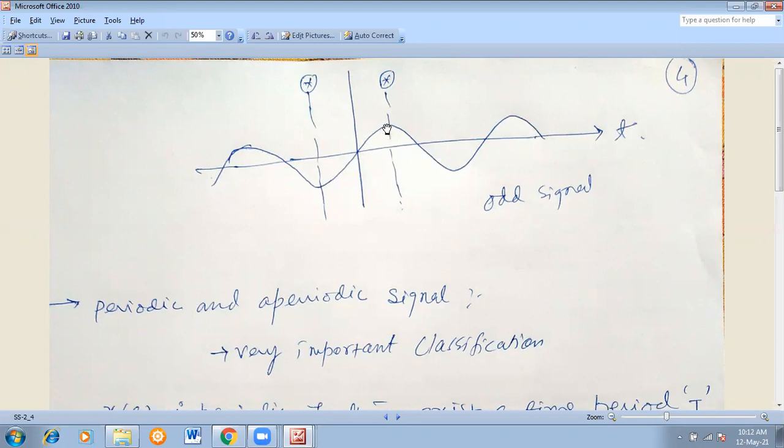Now see what happens. You are getting a positive value here, whereas here you are getting a negative value. So at the same instant of time, if you are getting a positive value on one side and a negative value on the other side, then it is called an odd function. So cos and sine are classical examples of even and odd functions. You know that sine of minus theta is equal to minus sine theta. When theta is negative, sine gets a negative value.